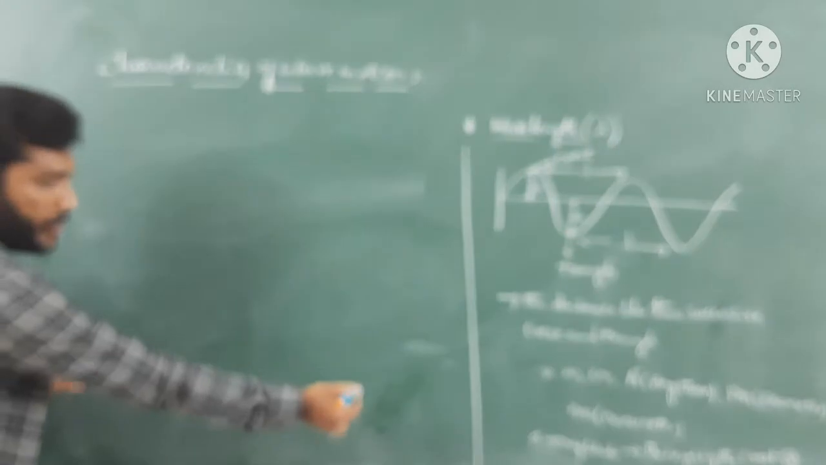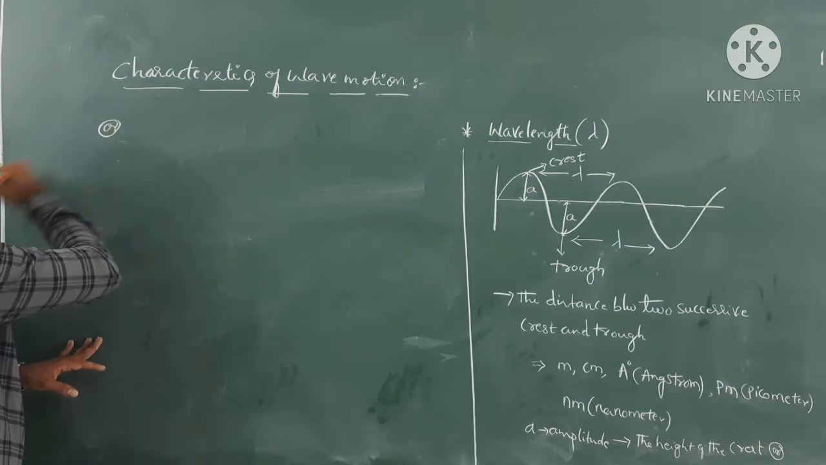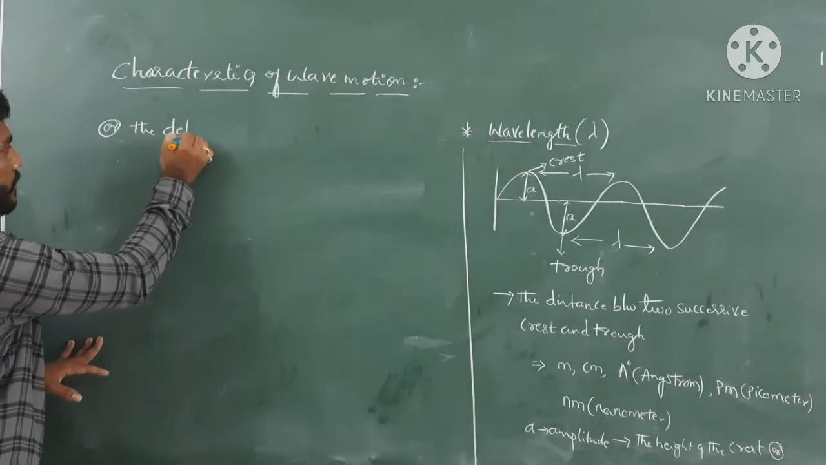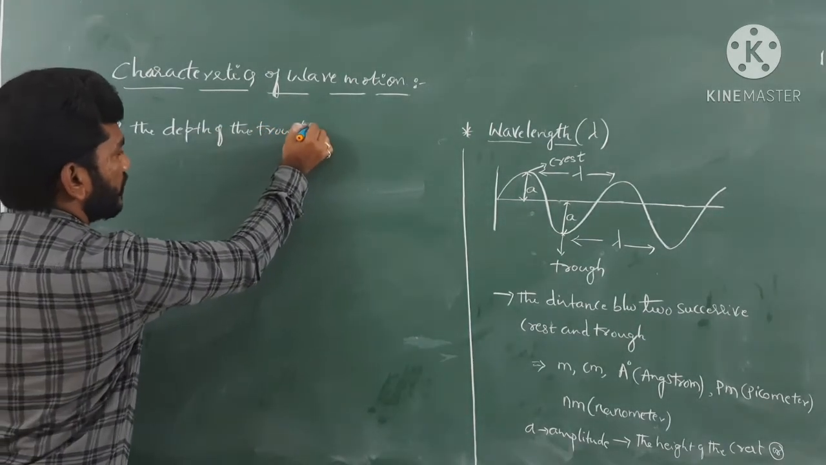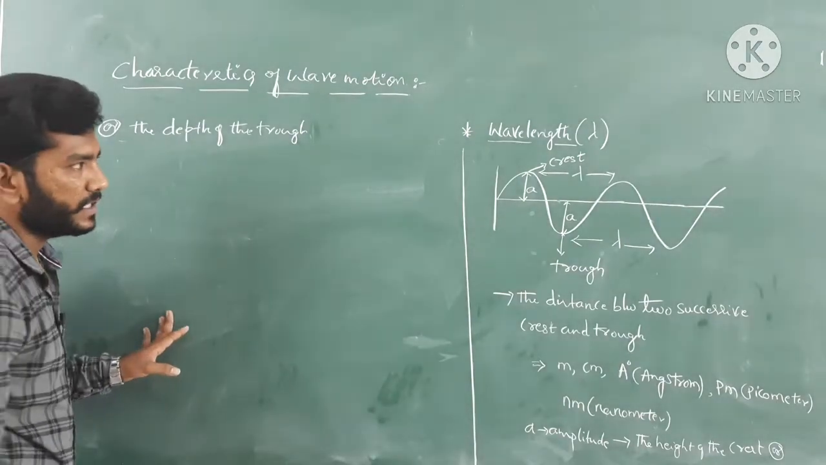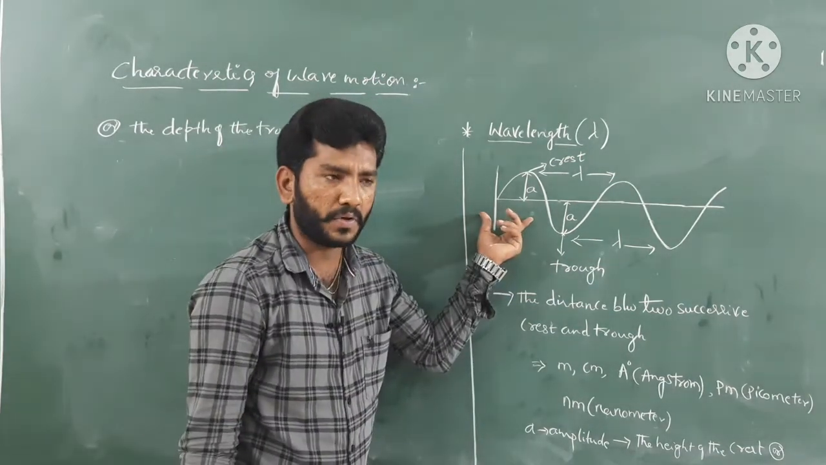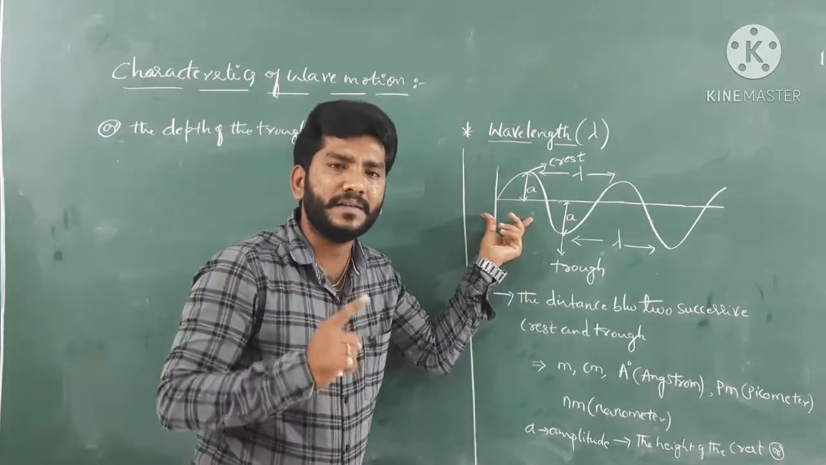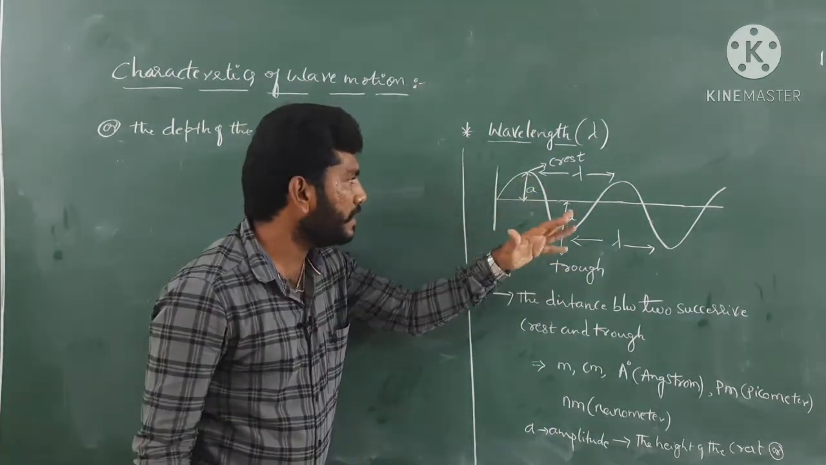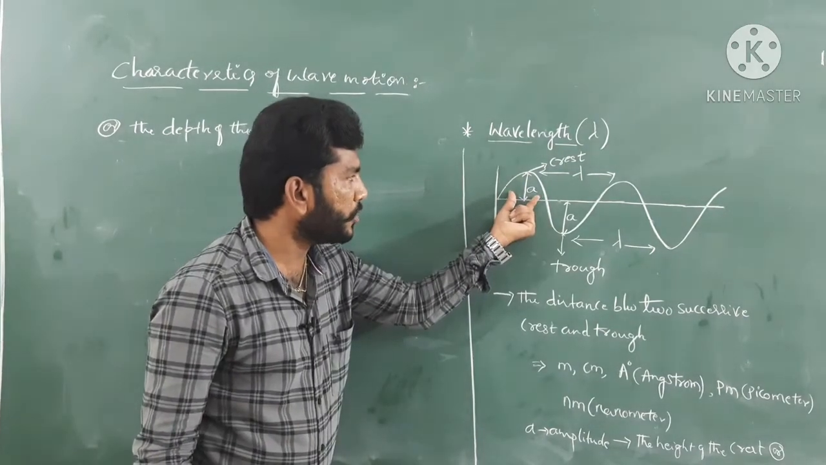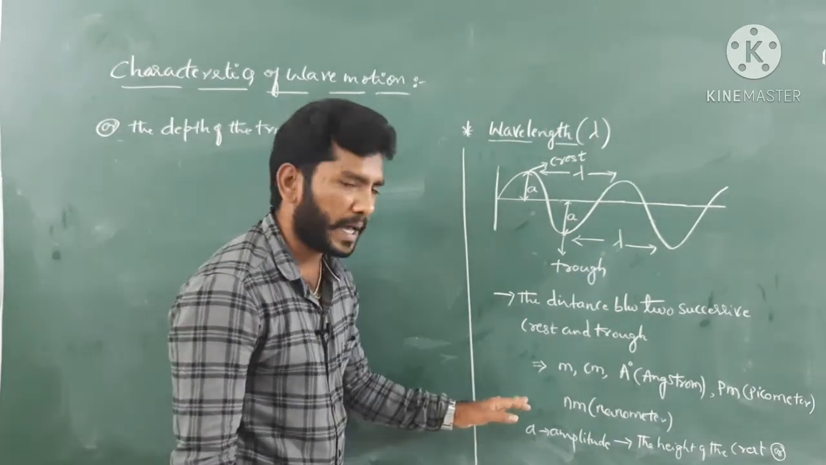So amplitude is nothing but the height of the crest or depth of the trough. So then what is the role of amplitude here? Amplitude measures the intensity or brightness of that particular wave. So amplitude determines the brightness or intensity of that wave. This is the simple role of amplitude.